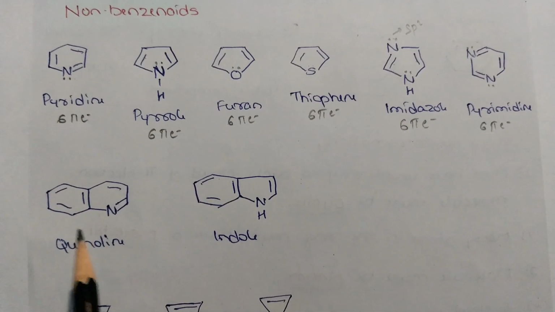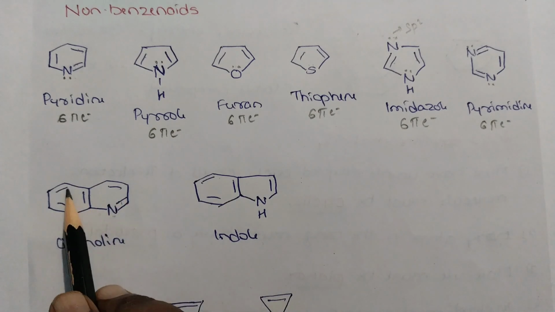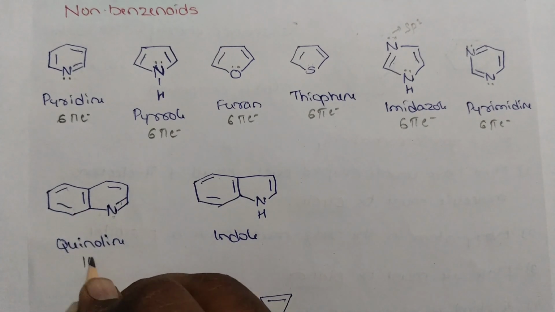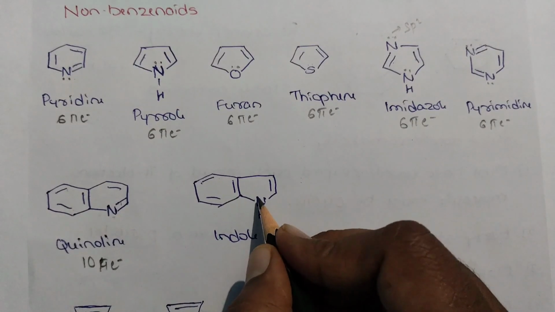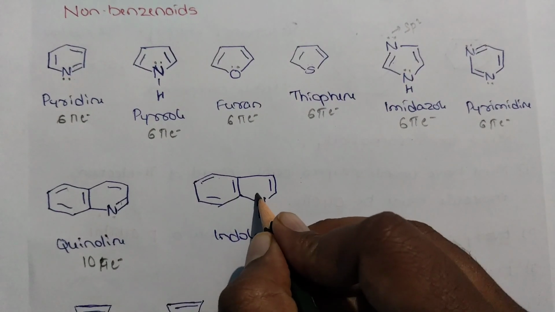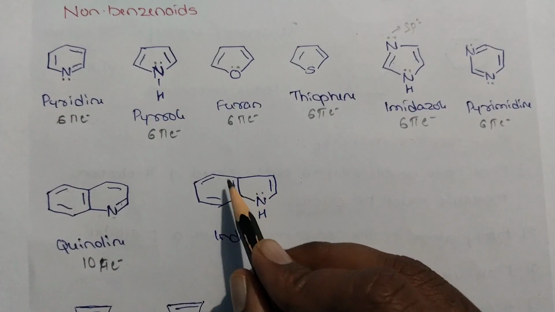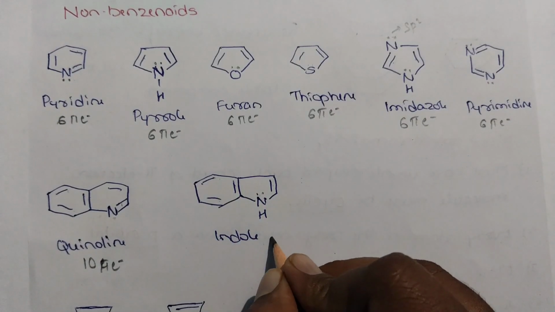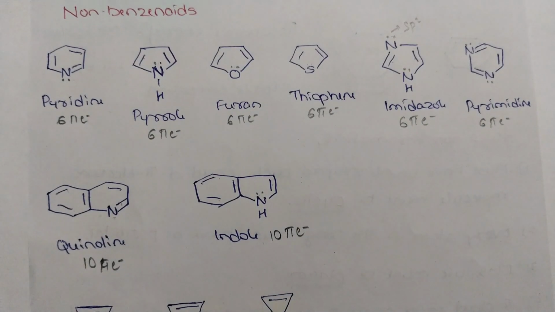These are also aromatic. Here again, just like pyridine, the electrons are in the sp2, not in the p orbitals, hence 1, 2, 3, 4, 5 means a 10 pi electron system. But this is a pyrrole system, just like pyrrole. These two electrons are involved in the conjugation. 1, 2, 3, 4, 5. Again, indole is a 10 pi electron system. These are also aromatic compounds.